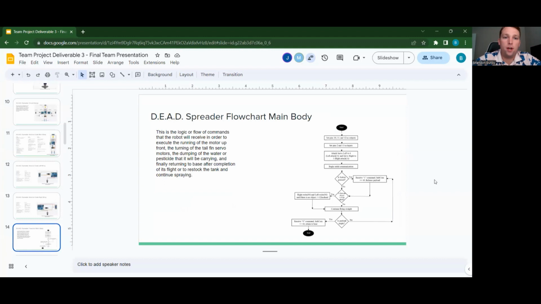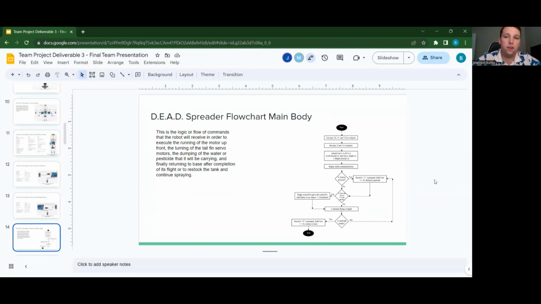Here's the flowchart for the main body. This is the logic or flow of commands that the robot will receive in order to execute the running of the motor up front, the turning of the tail fin servo motors, the dumping of the water or pesticide that it will be carrying, and finally returning to base after completion of its flight or to restock the tank and continue spraying. So it's going to start, it's going to set up the pins for the motors and everything. It's going to attach the servo motors, and then it's going to begin serial communication.